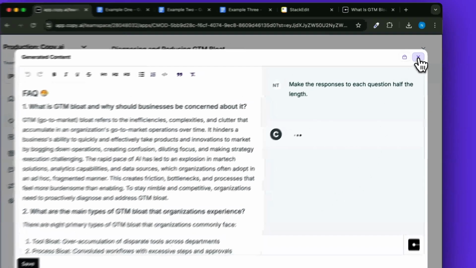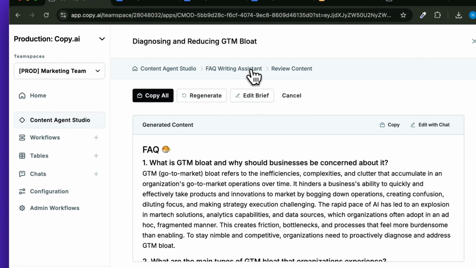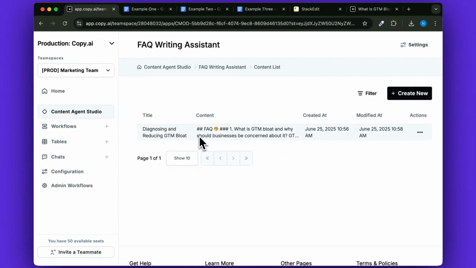When you're ready, all of your generations will be here, and you can use this at any time. It is your 24/7, always on branded AI writing assistant.